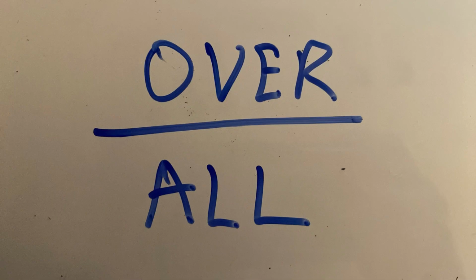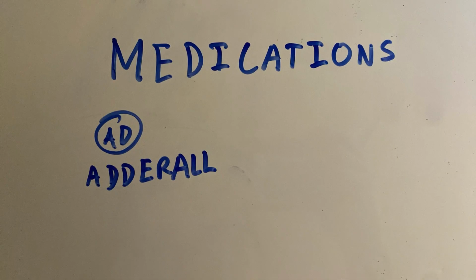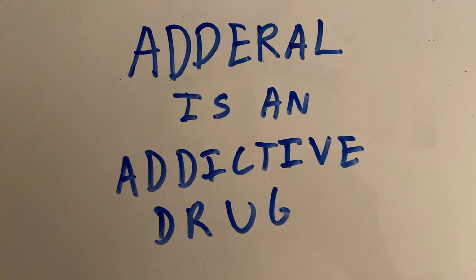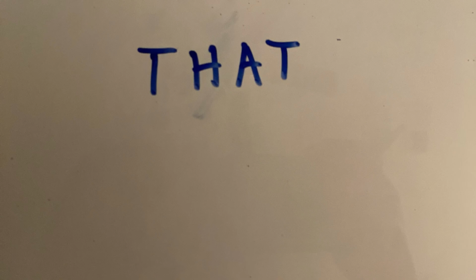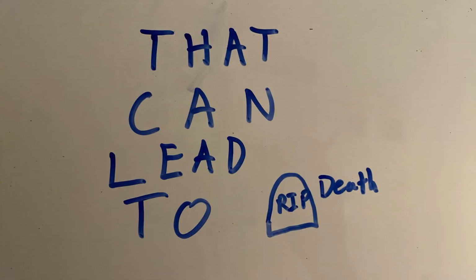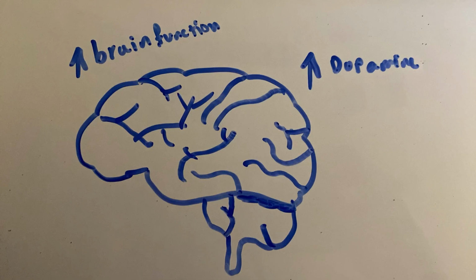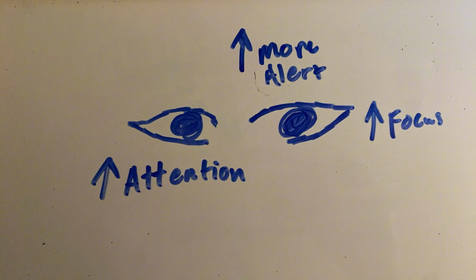Overall, amphetamine is a central nervous system stimulant found in medications such as Adderall and Vyvanse. However, these are both abused and addictive drugs that can lead to death if used incorrectly. Putting that aside, amphetamine is a relatively good drug that is used to help people with ADHD and narcolepsy increase their brain function, make them more aware, and boost their mood.